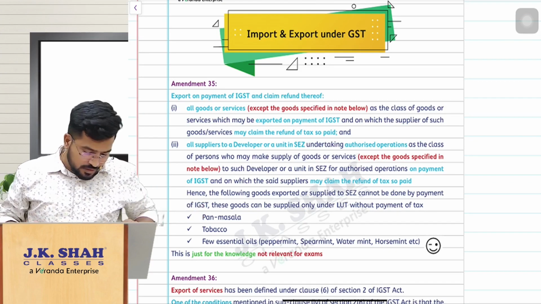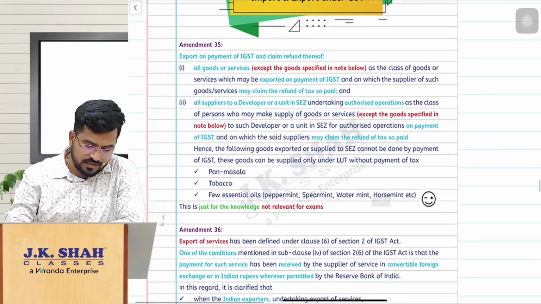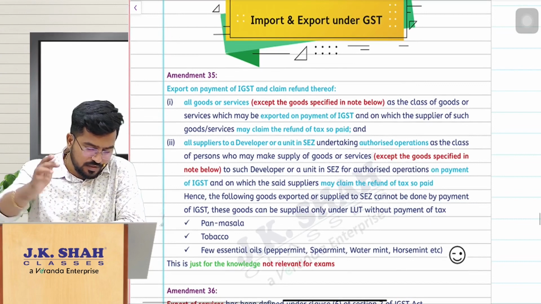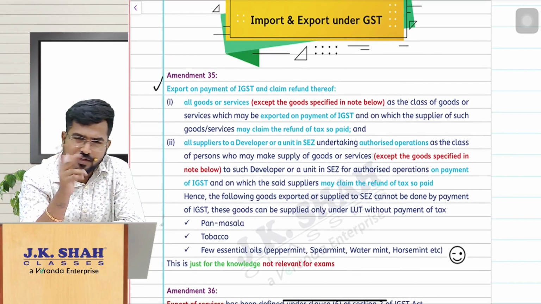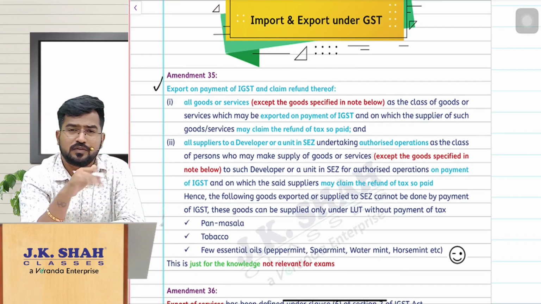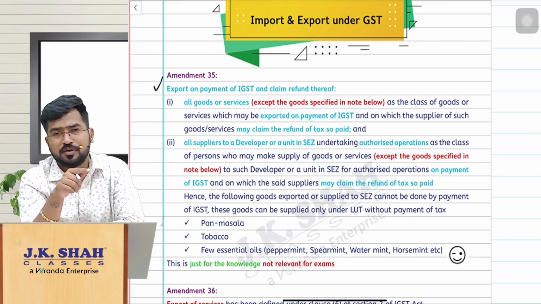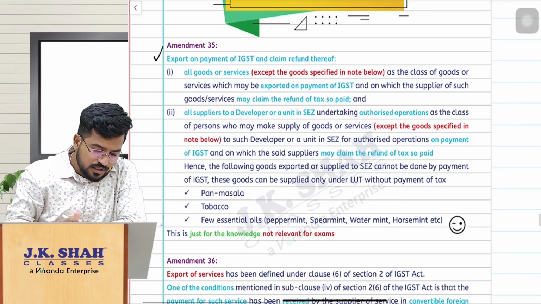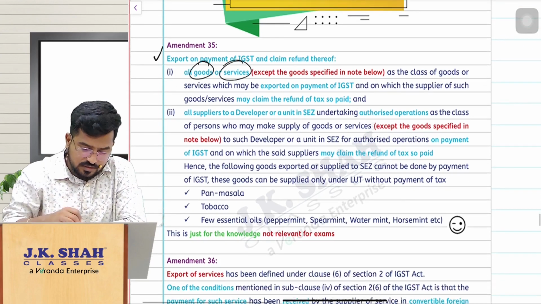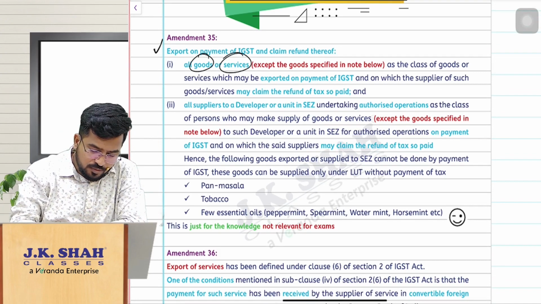So this amendment number 35 is in import and export under GST. Just because we are discussing it, otherwise from an exam point of view it is not that greatly relevant. This one is regarding, as you know, when you are making exports, you have two options. One is you export without payment of GST under LUT, or you export with payment of GST and take refund of IGST paid. Now here the point is, on certain notified goods and services, you can export them on payment of GST and claim refund of tax so paid.